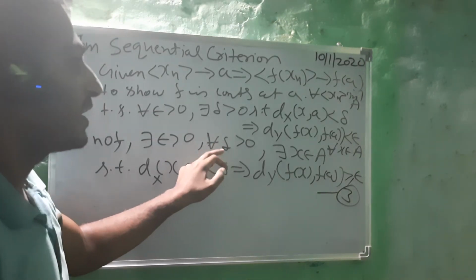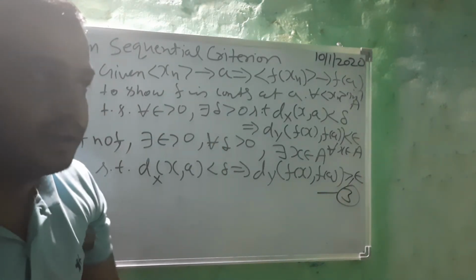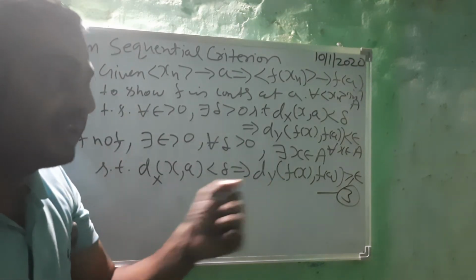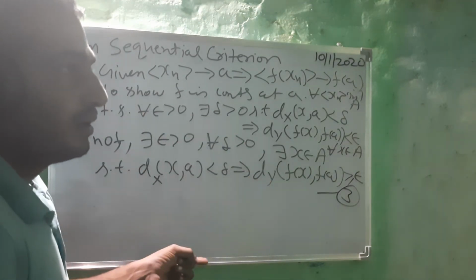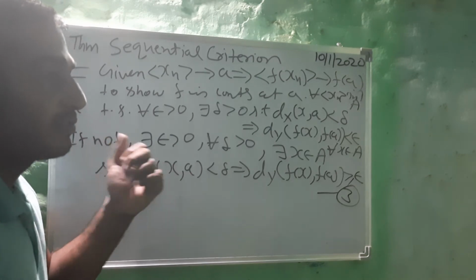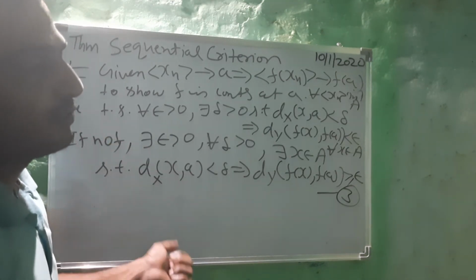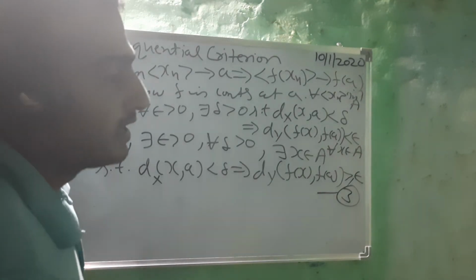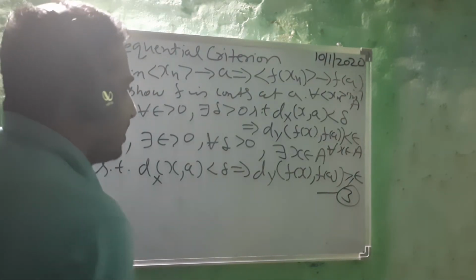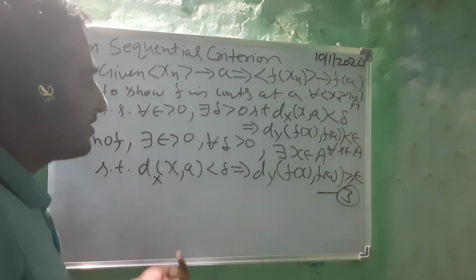In particular, we are going to take delta equal to 1 upon n, and then you will get a sequence: for delta equal to 1, you will get x1, for delta equal to 1 upon 2, x2, all the way to xn. So this is how we construct the sequence. And why are we constructing this sequence?